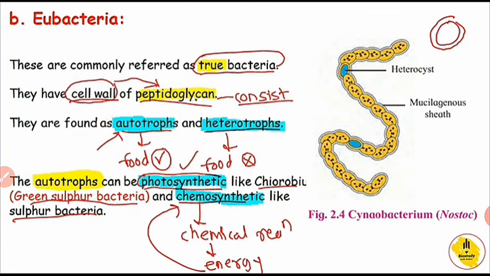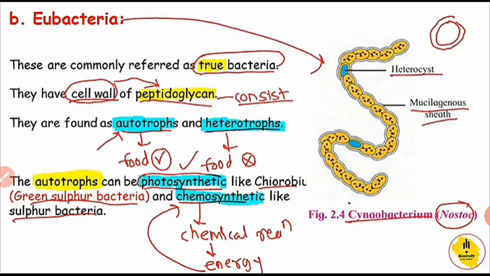So these are the important characters of eubacteria, which are called true bacteria: cell wall made up of peptidoglycan, and autotrophic and heterotrophic nature. Now this is the example of nostoc for the